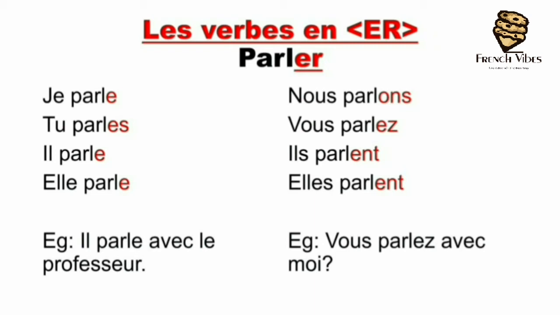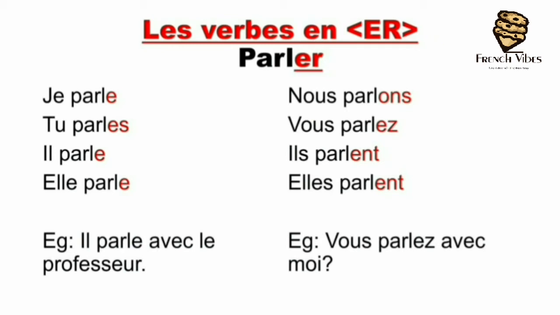For je, we add E. For tu, we add ES. For il singular, we add E. For elle singular as well, we add E. For nous, we add ONS. For vous, we add EZ. For ils plural, we add ENT, and same for elles plural, we add ENT. So the terminations are E, ES, E, E, ONS, EZ, ENT, ENT.